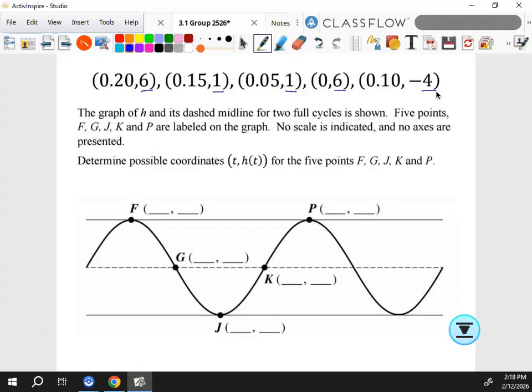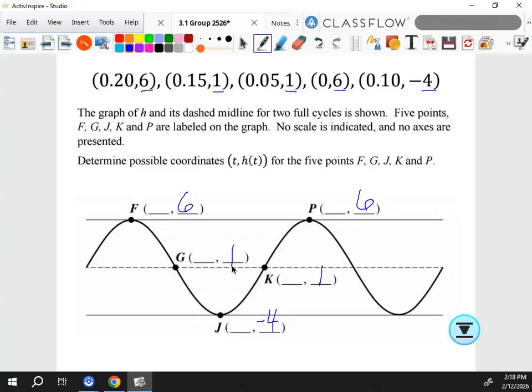Okay, so I'm going to start with my y values, right? My largest y value is 6. My smallest y value is a -4. And then the other ones are the ones in between. Okay, did we get those at least? We're good on that? Yes.